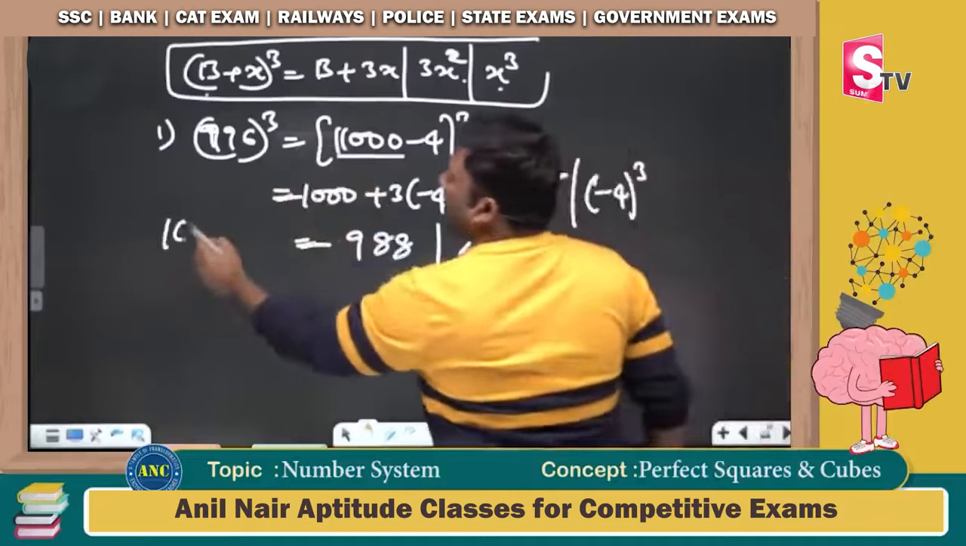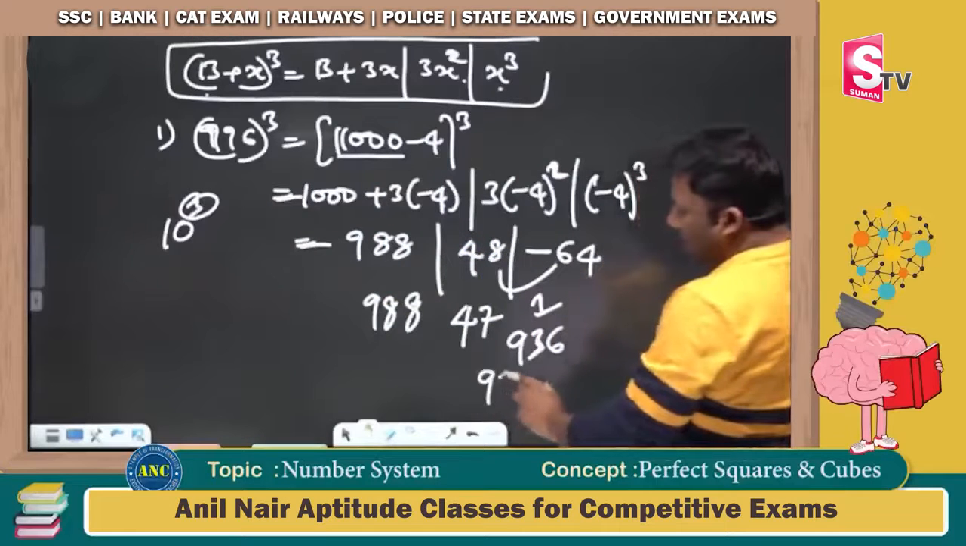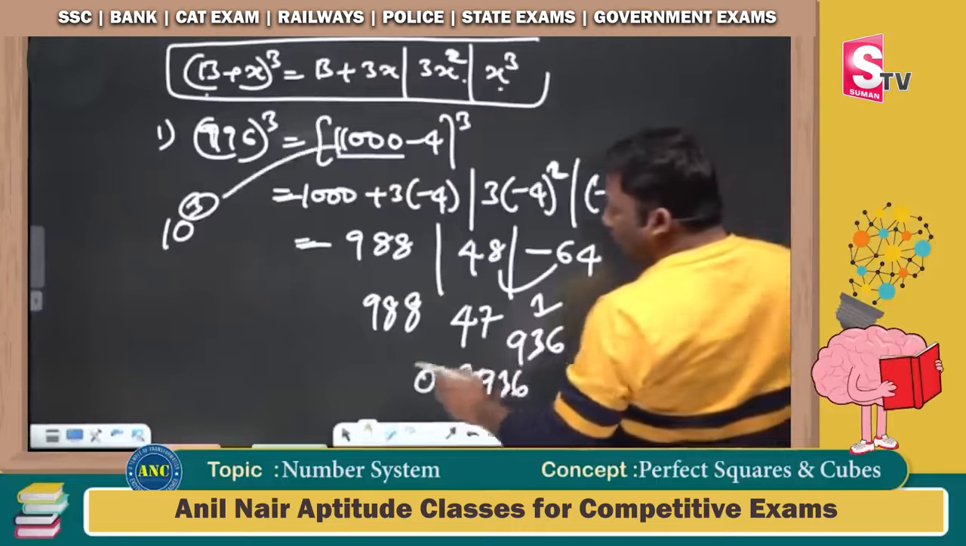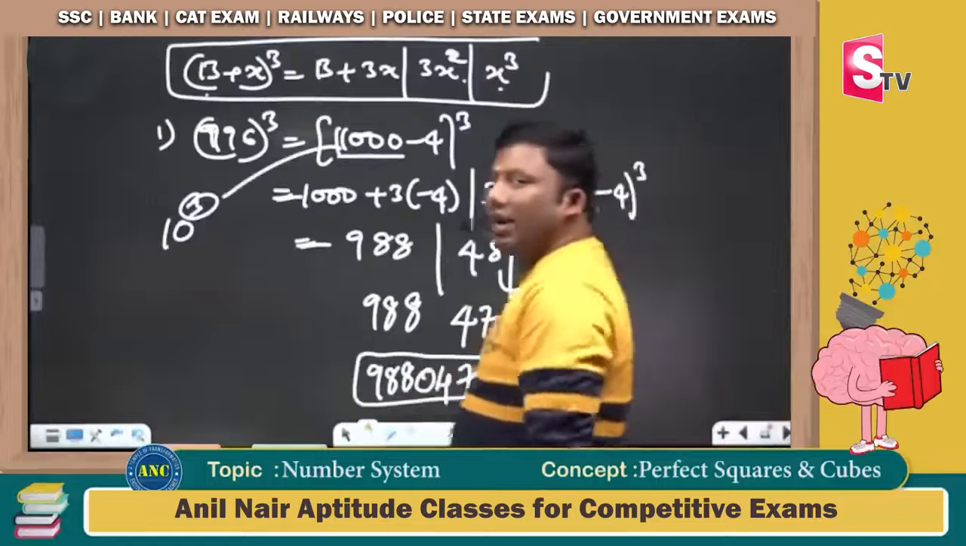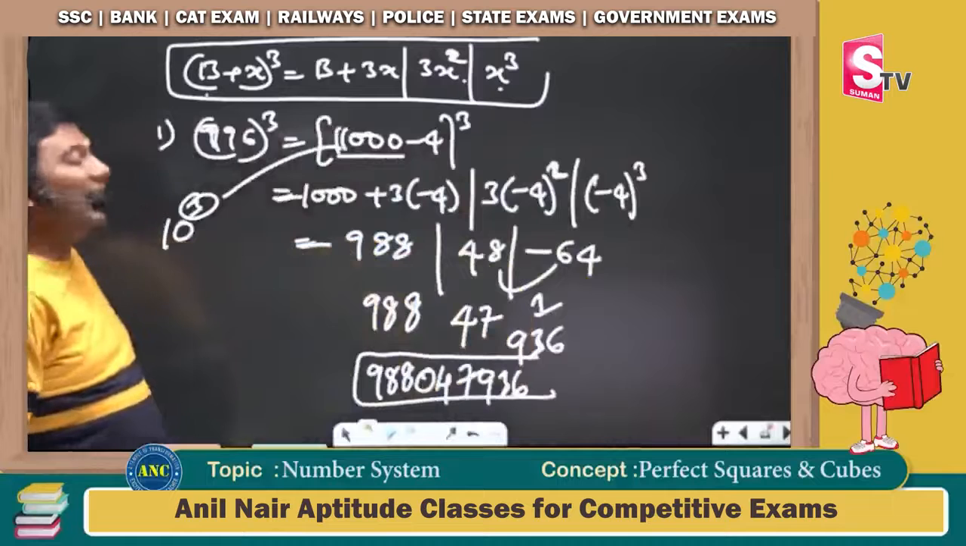1000 is 10 power 3. The last three places should have 3 digits. 936 is 3 digits. 47 in 3 digits is 047, and it is 988. You can check with the calculator whether the answer is right or wrong. I hope it is clear.